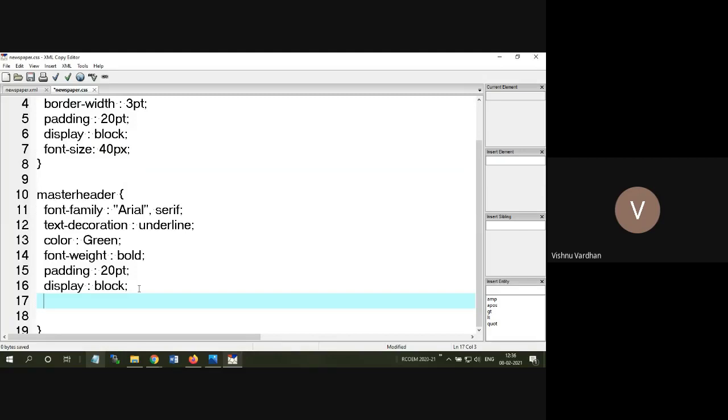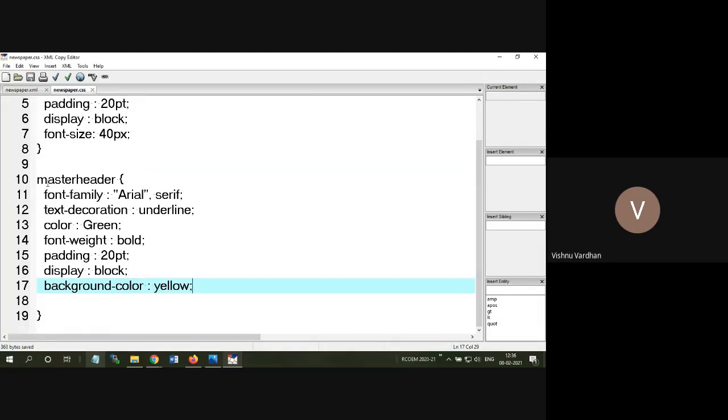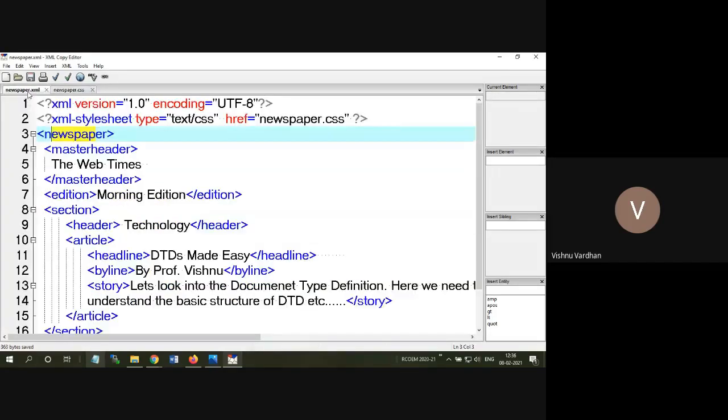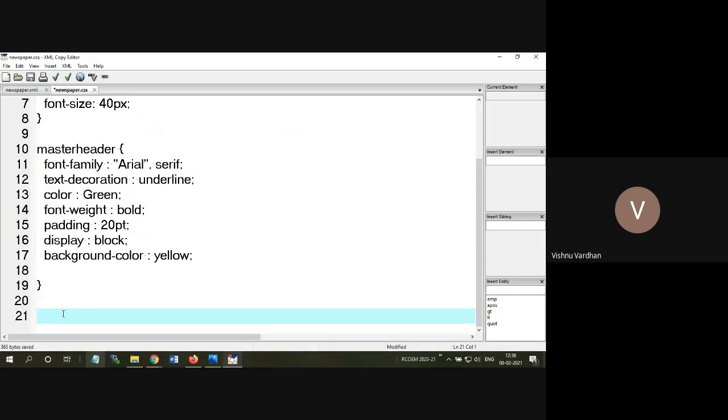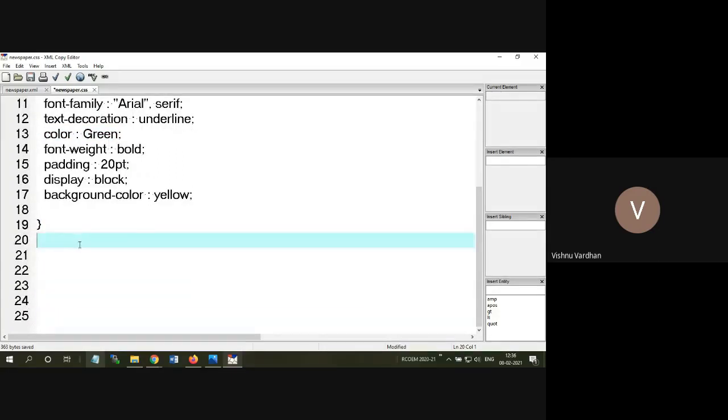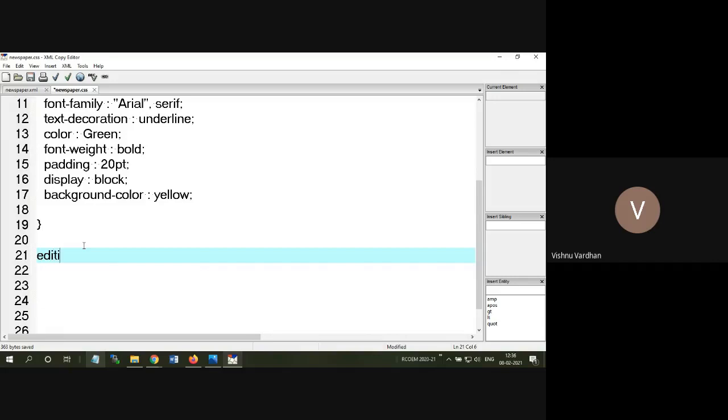Then what we do is some highlighting color we are going to apply. That can be in some your desired color. Okay, so this is the second thing that we have added. The next element is master header, then edition. Okay, so this is the name of the edition. So here we want to highlight that also. We'll open third one, edition.